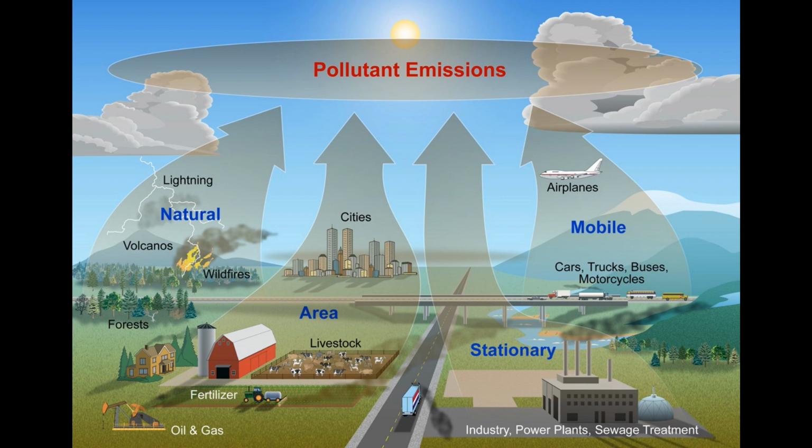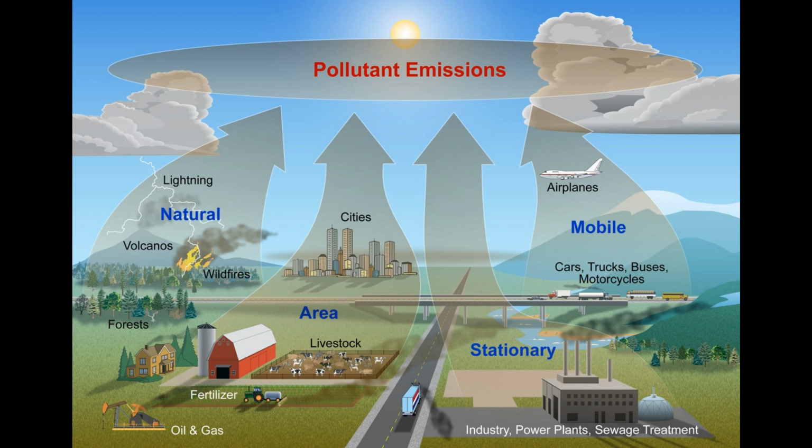Segment 1. What is air pollution? Air pollution is the presence of harmful substances in the air that can pose a risk to human health, animals, plants, and the environment as a whole. These substances, known as air pollutants, can be either solid particles or gases. Air pollution is a global problem that affects both urban and rural areas.